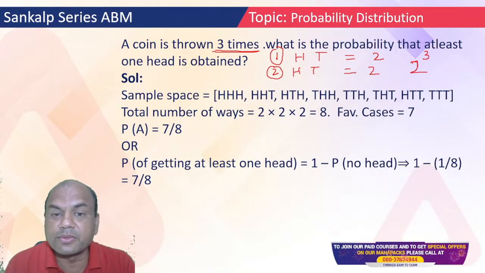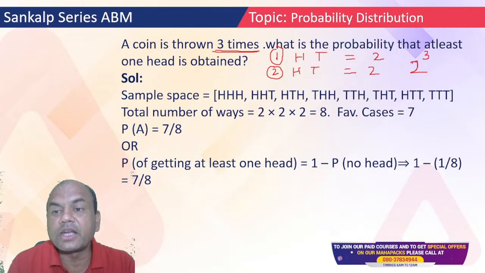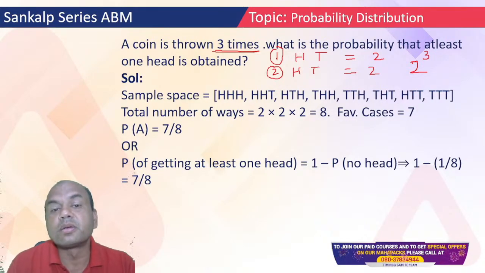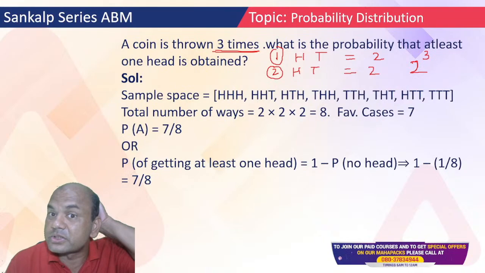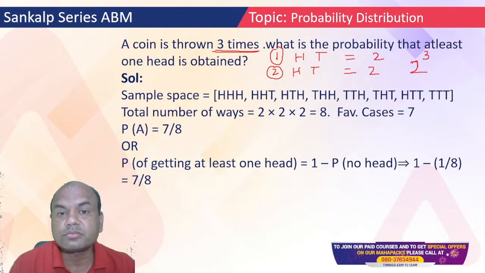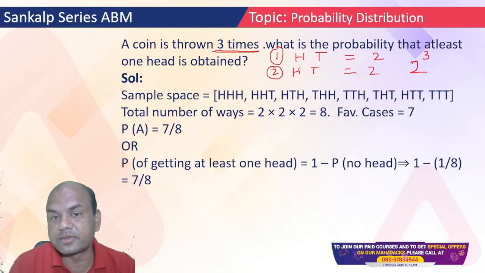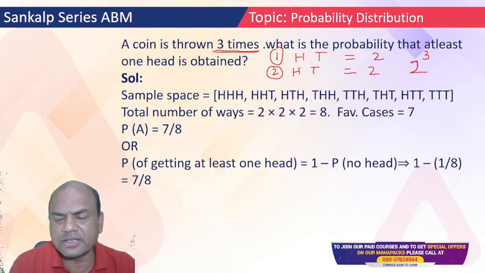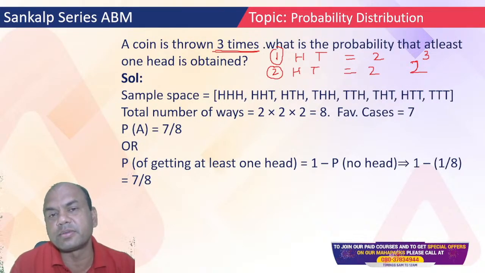Now look at these possibilities. See this, 8 possibilities, because I am throwing the coin 3 times. Suppose if I throw the coin 4 times, then it is 2 raised to 4, 16. Okay, so now find the answer. It is either HHH, so I can get all heads, or head tail, or head tail tail, tail head, and all these. These are the 8 possibilities available.